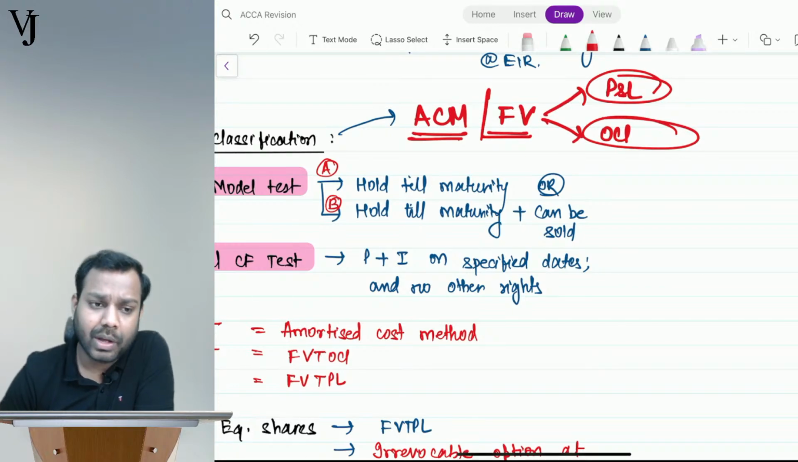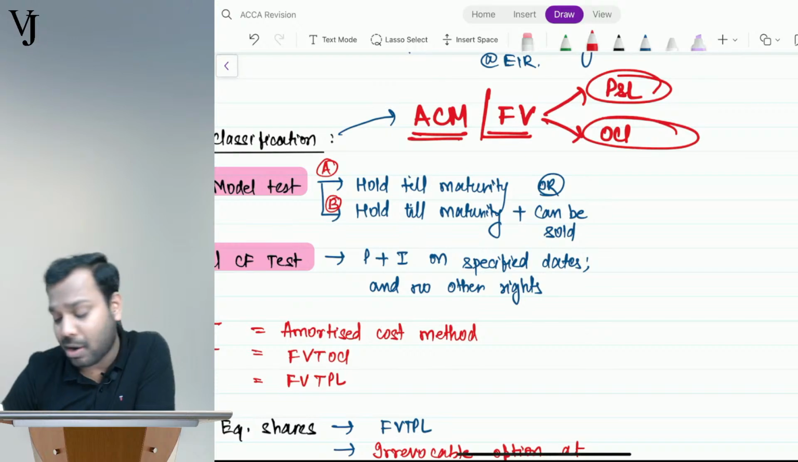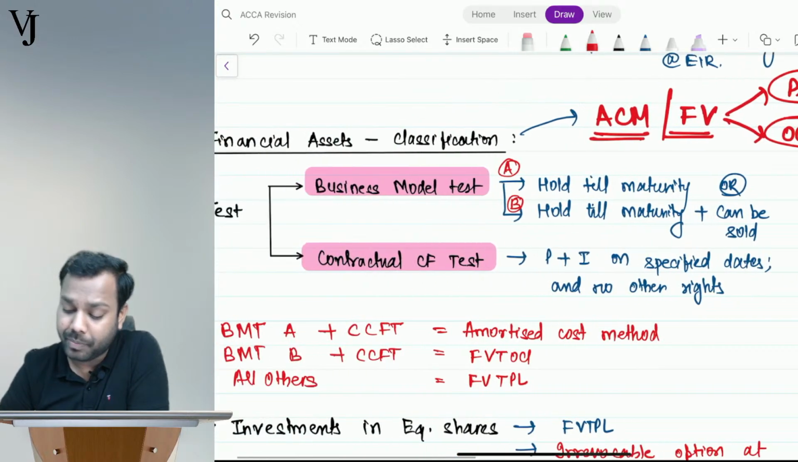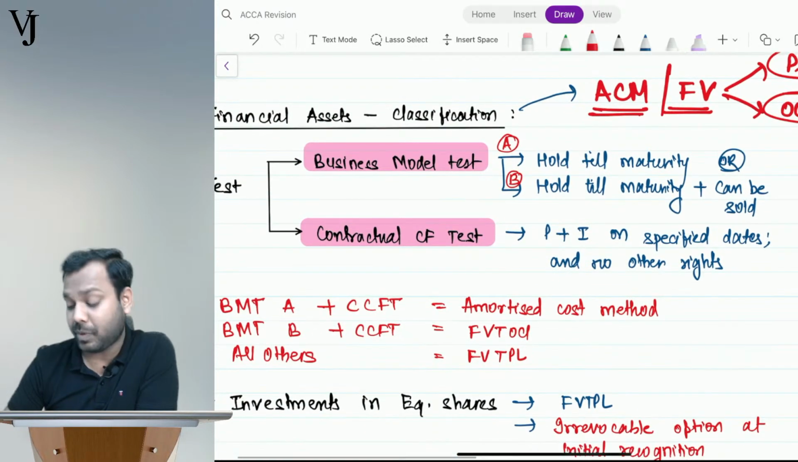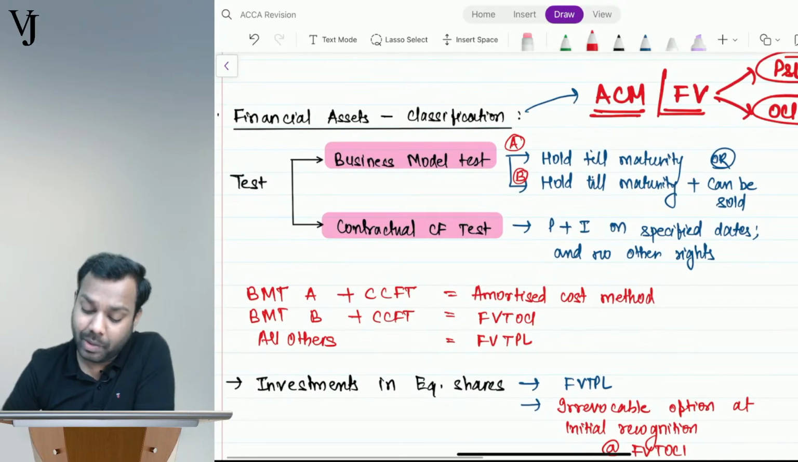Is it ad hoc? No, it cannot be ad hoc, right? So understand what is the basis of classification.